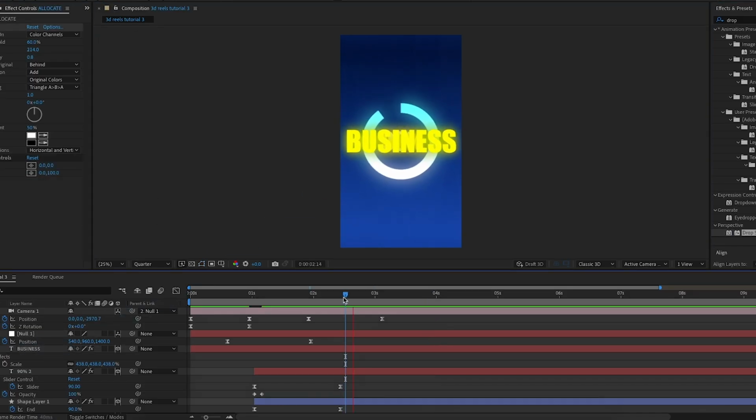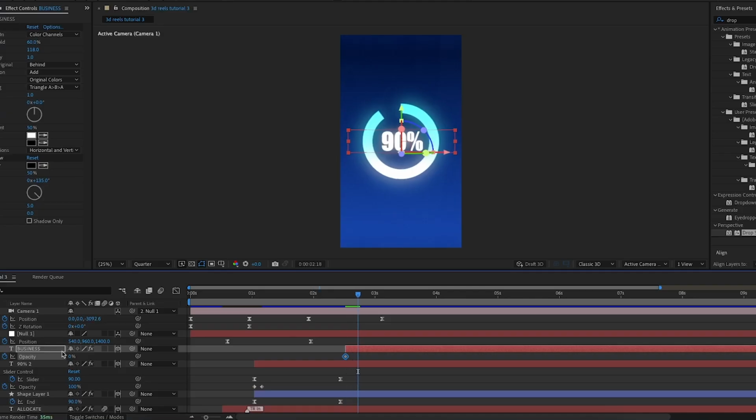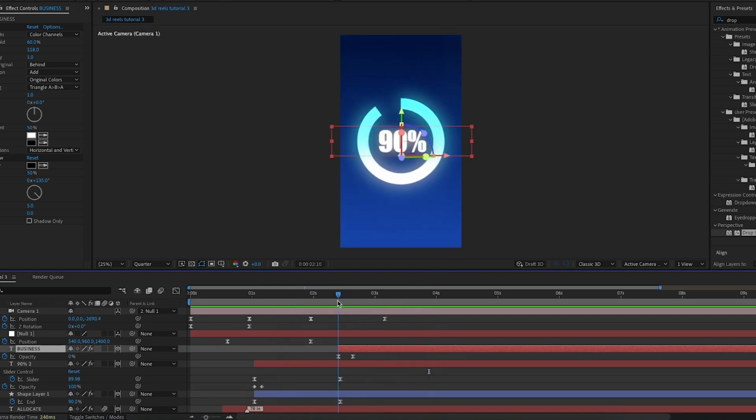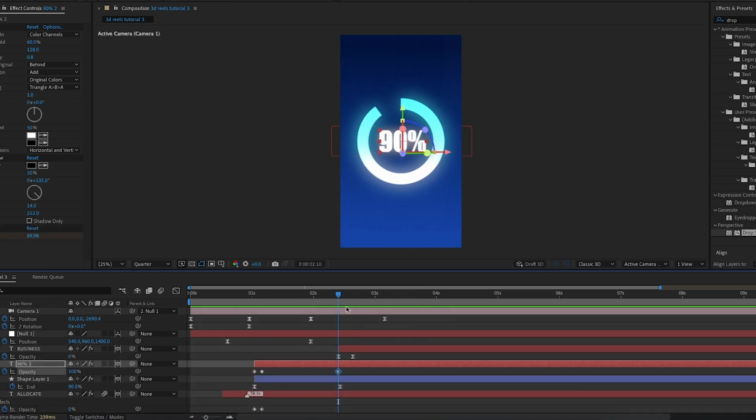Then I'm going to move it so that the text starts around 2 seconds in, or when I actually want it to pop in. And I'm going to keyframe the opacity at 0% at the start here. Then I'm going to go forward by around 5 keyframes and make the opacity 100%. And now it transitions in quite smoothly. And also at this same exact point, just as the text starts to fade in, I'm also going to keyframe the opacity of the 90% text. And then I'm going to go to the second opacity keyframe and make it 0% as well. So basically this will replace the 90% text with the business text.